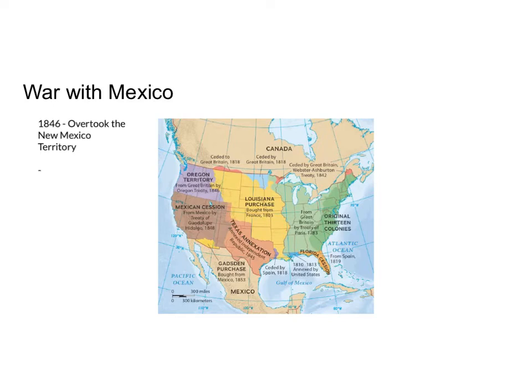In addition to overtaking the Mexico territory, there's also a group of Americans living in California, and they were encouraged to rebel against the Mexican government because at this point in time, the Mexican government controlled parts of California. And part of this overtaking was called the Bear Flag Revolt.